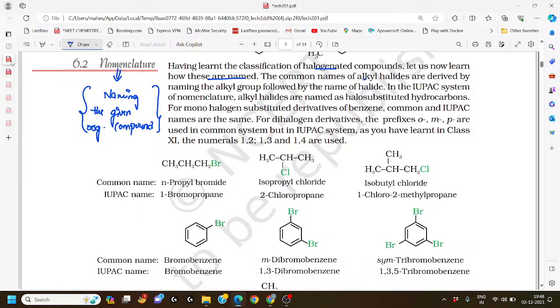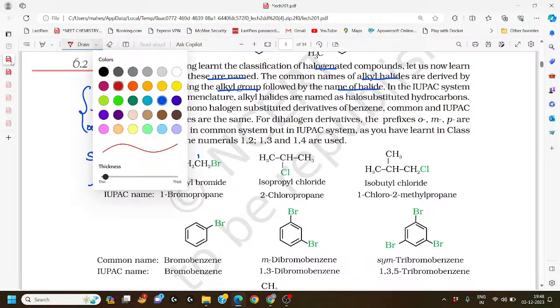The common names of alkyl halides are derived from the name of the alkyl group followed by the name of the halide. Now let us understand this line by taking an example. Here is the common name for the given organic compound. Here we observe one, two, three. This is n-propyl, where n means straight chain.